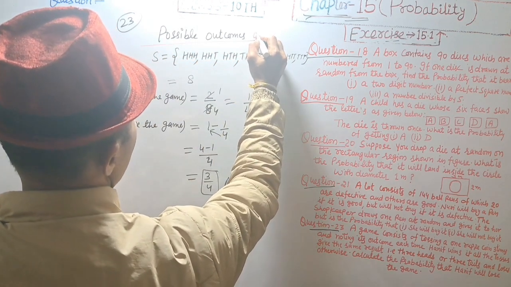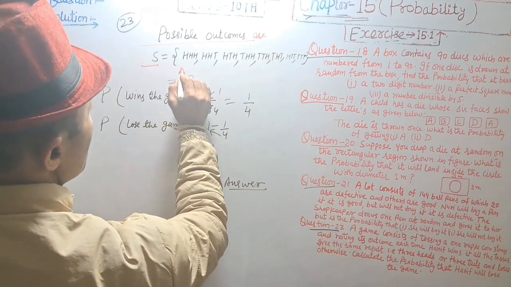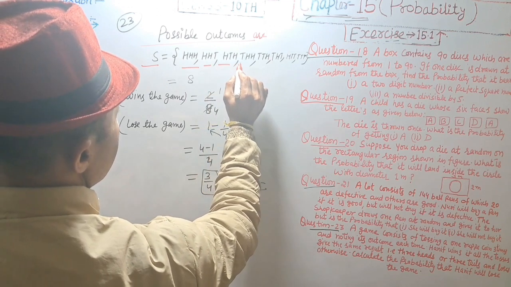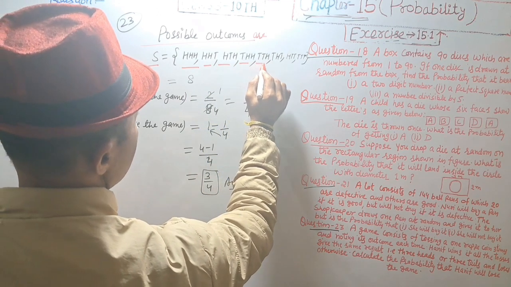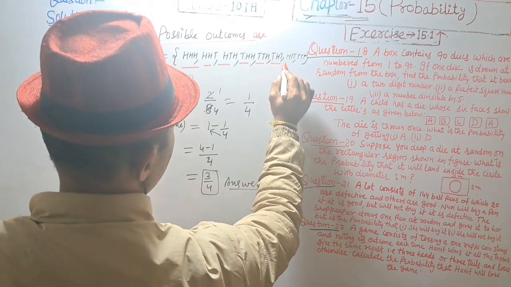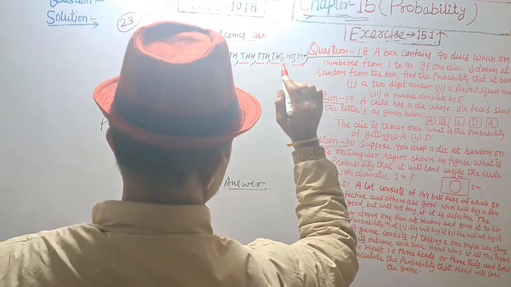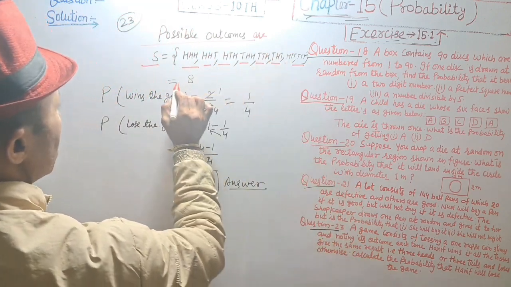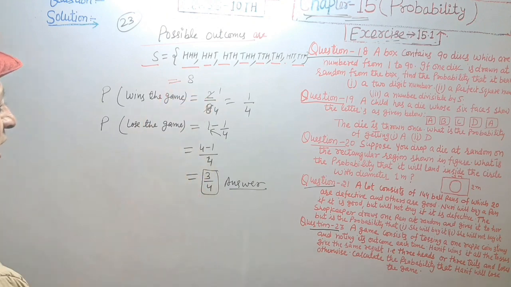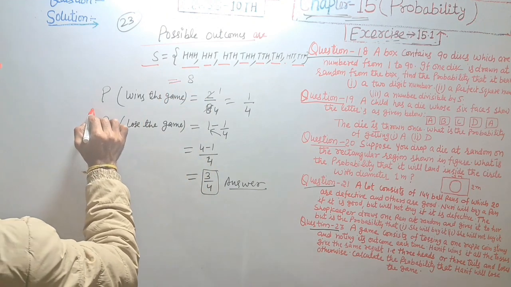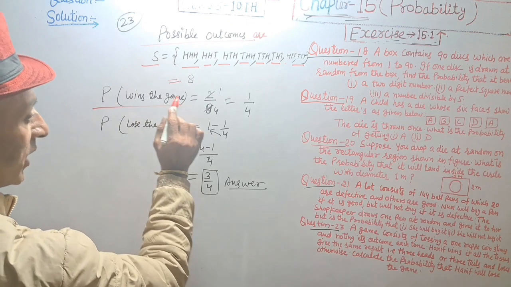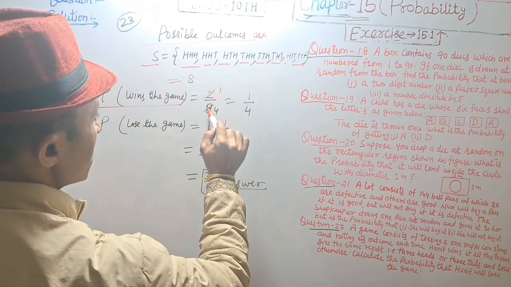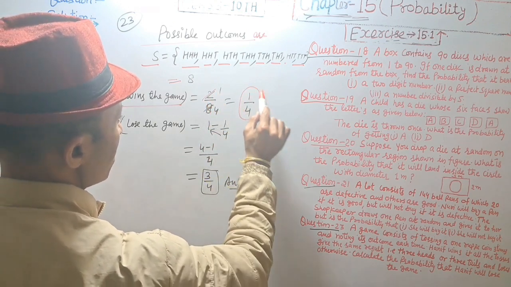Possible outcomes are S is equal to head, head, head; head, head, tail; head, tail, head; tail, head, head; tail, tail, head; tail, head, tail; head, tail, tail; and lastly triple tail. 1, 2, 3, 4, 5, 6, 7, 8. Total number is 8. If Honey wins the game, that is equal to 2 upon 8, 2 1s are 2, 2 4s are 8, is equal to 1 by 4.